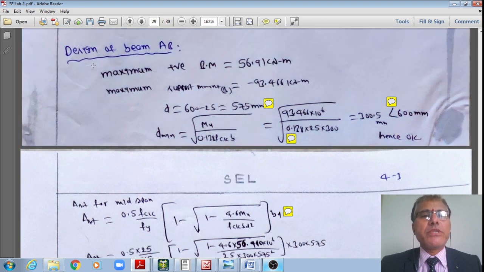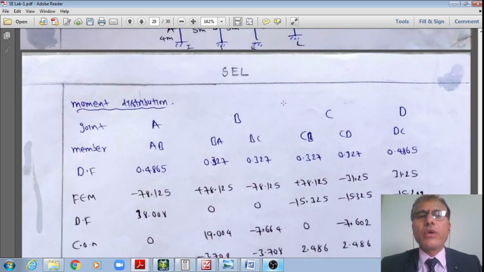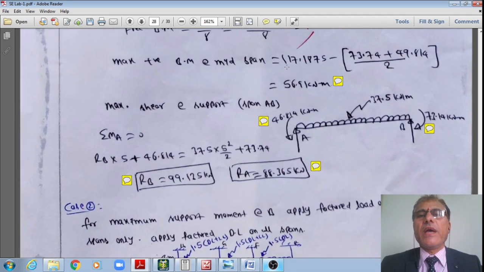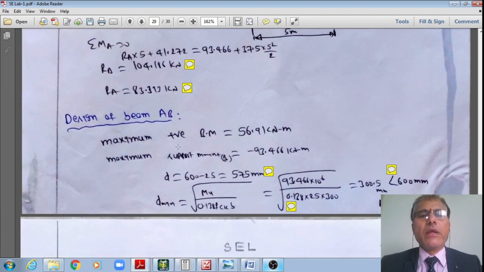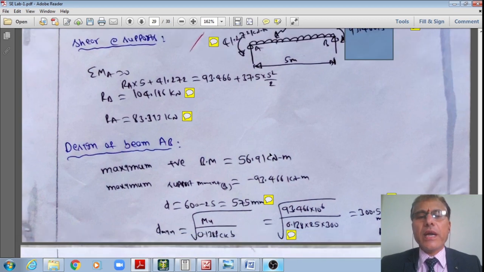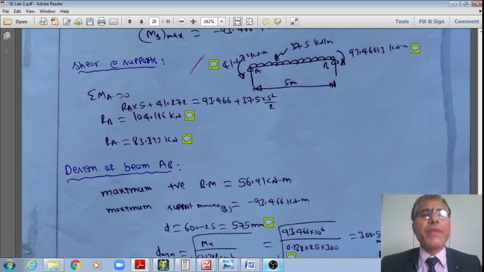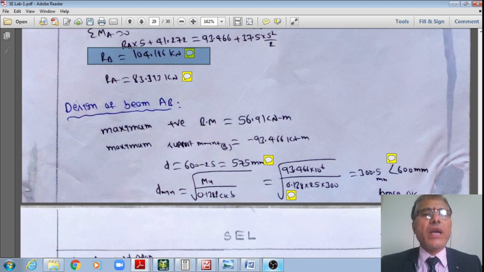For beam AB, for now I'm just noting down the maximum positive bending moment. Just now we got 56.91, already shown here. That value I just noted down. And the maximum support moment, just now we saw 93.46, and we have also noted down the maximum support reaction, equal to 104. These are my final design moments.